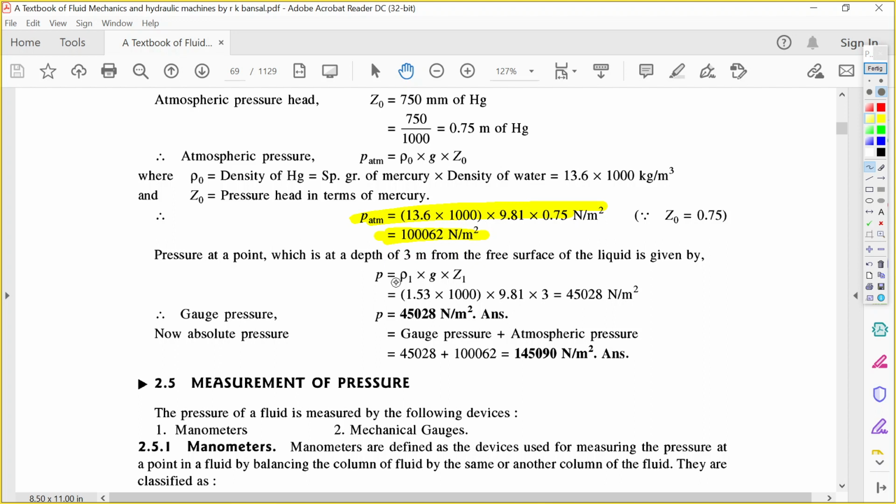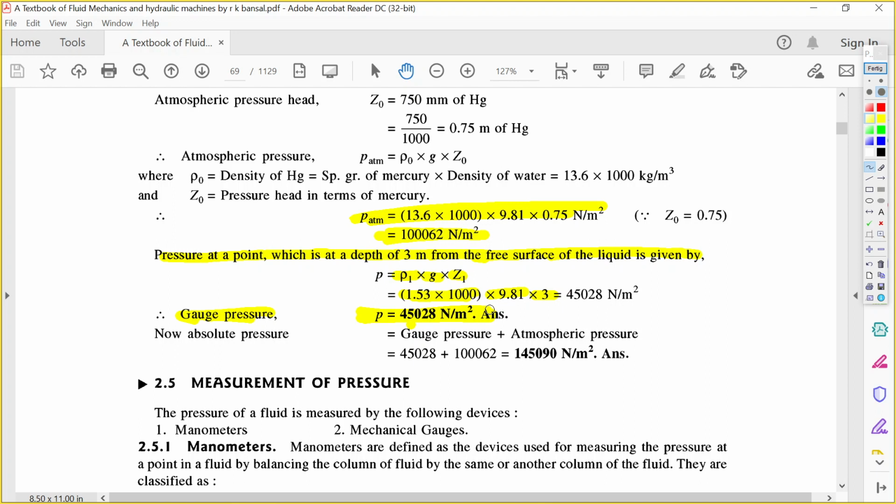The pressure at a point which is at a depth of 3 meter from the free surface of the liquid is given by P equals rho 1 g h1, with h1 equal to 3 meter. Specific gravity is given, so you can calculate the density, g is also given, and the pressure 3 meter below the liquid surface is the gauge pressure here, so you can calculate the gauge pressure.